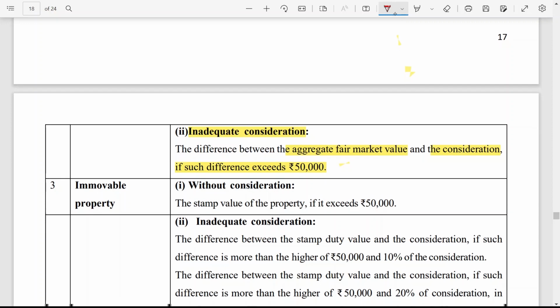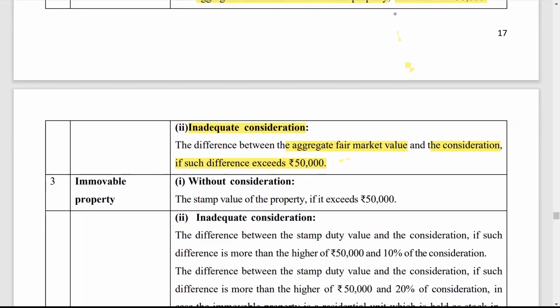Now let us say a person has received movable property of rupees 2 lakh and he has paid consideration of rupees 50,000. The actual consideration that he has paid for this movable property is 50,000. So now what is the difference?